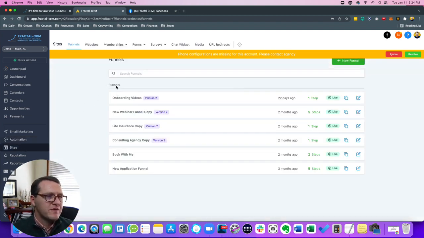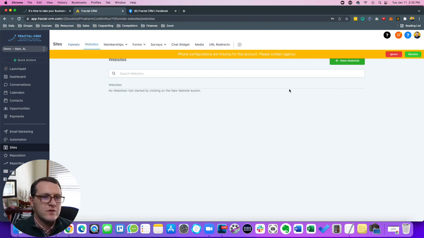Sites. So you have both funnels, which is more of a series of sites that are meant to go in order. So an opt-in page, a thank you page, maybe a calendar booking page, an application page, and then a final thank you page. So you can build unlimited funnels in here. It's all drag and drop, kind of similar to ClickFunnels, where you have the rows, the sections, the columns. And you can also build your full website.